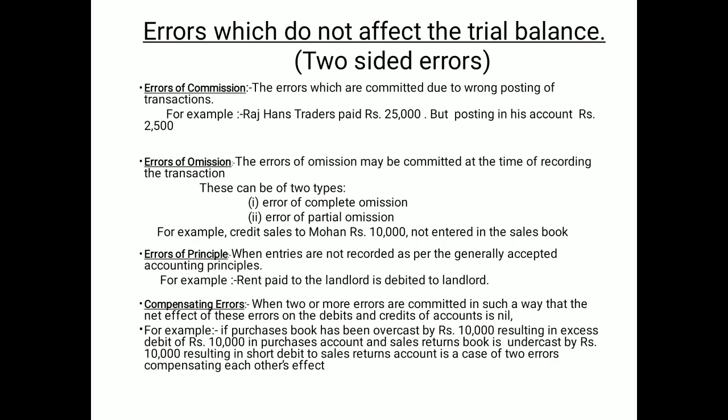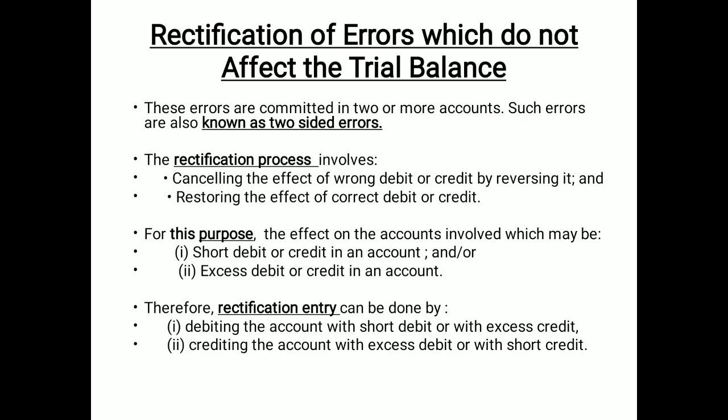In both cases the total will remain the same, because both items are related to debit: purchase is debit and sales return is also on the debit side. One is understated, one is overstated, so the total will remain the same. So it will not be reflected in the trial balance, but it needs to be rectified. So these are the errors.